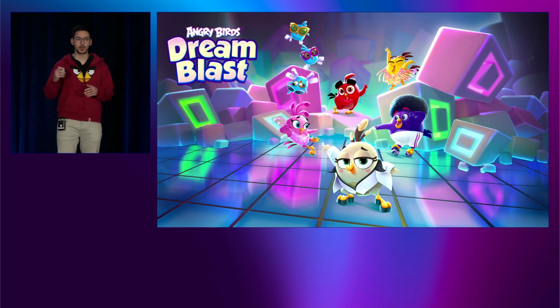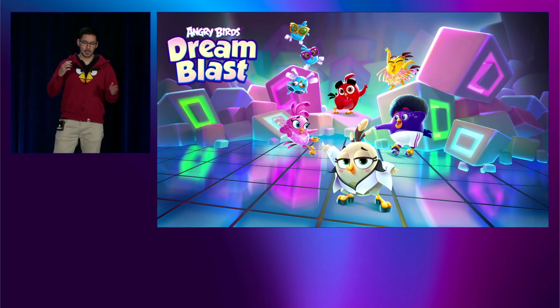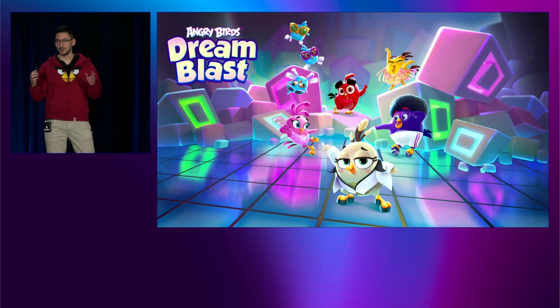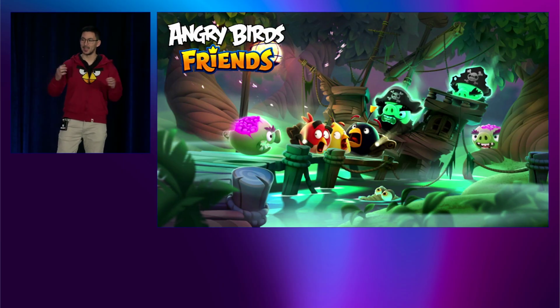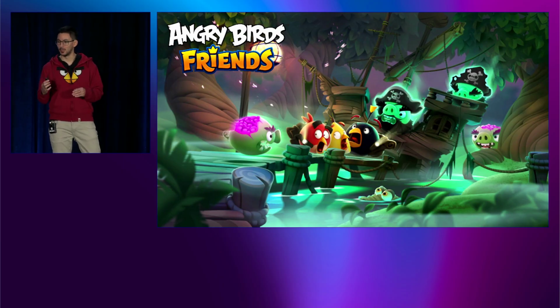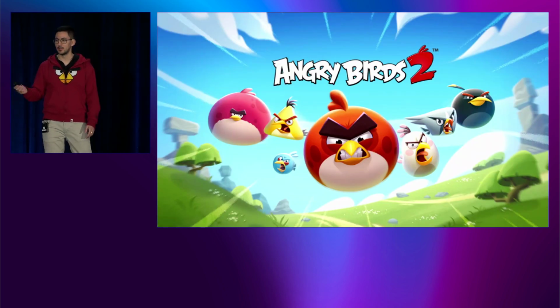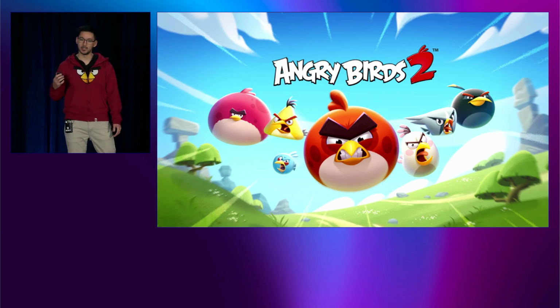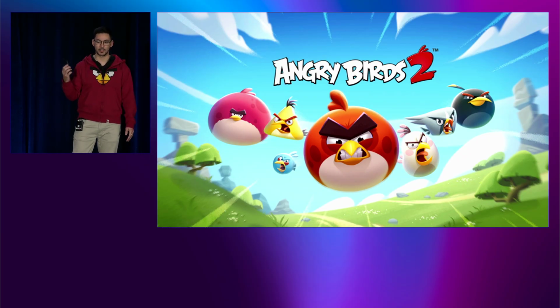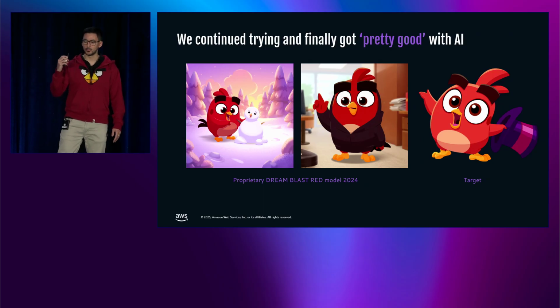For example, here you can see some of our Angry Birds in one of our best games, Angry Birds Dream Blast. They are cute baby versions of the Angry Birds. They also have hands and legs, while in Angry Birds Friends, in this spooky pirate ship, they are a more classic version of Red. They don't have any legs, for example. And here you can see them in the style of Angry Birds 2, a bit more modern look of the classic Red. So, even though we failed, we kept trying.